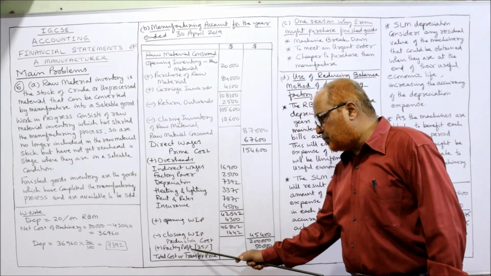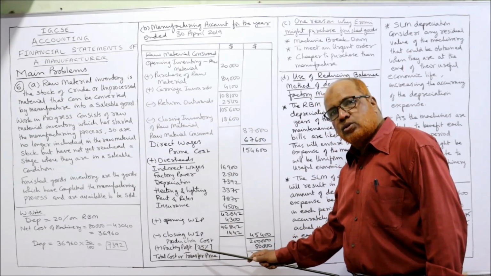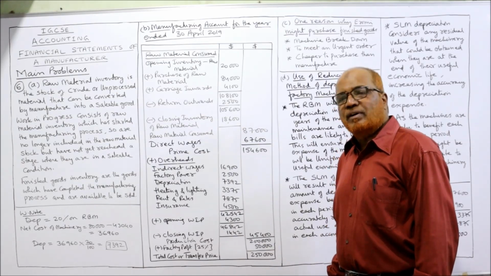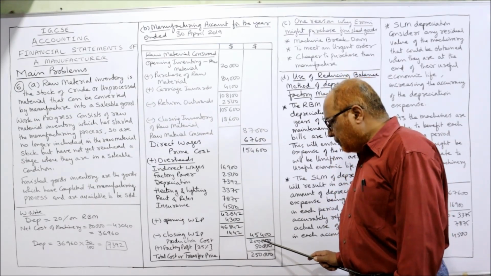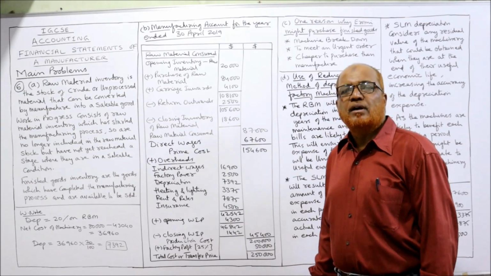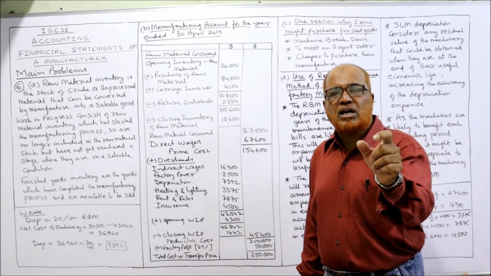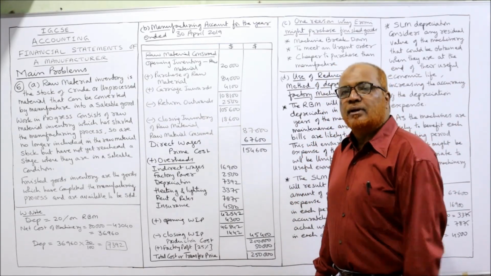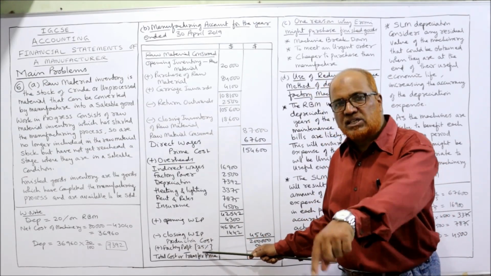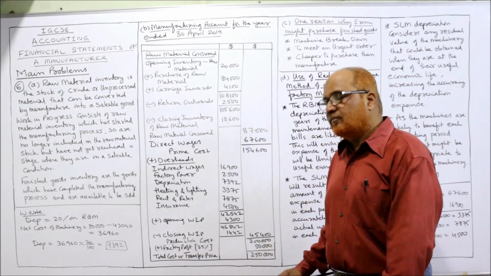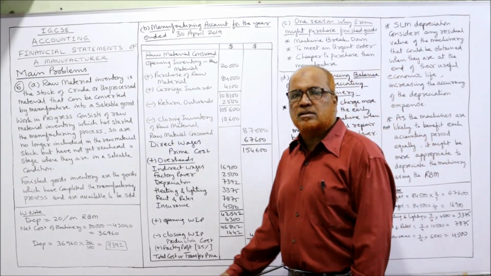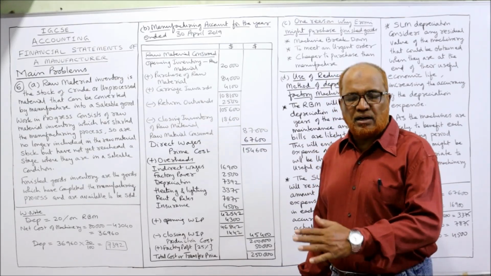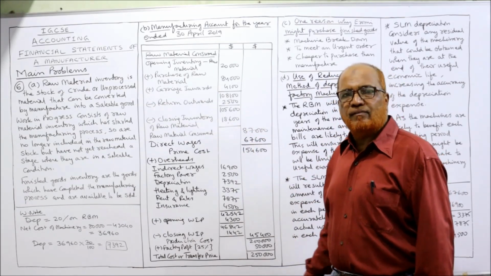So add factory profit. How much? 25%. So 25% of 2 lakh comes to 50,000. Now you add up 2 lakh plus 50,000, 2 lakh 50,000. This is the total cost of production to be transferred to income statement. That's it. So specifically given 25%, that's why we are adding. Otherwise, directly we would have taken 2 lakh rupees. That's it. So 2 parts we have completed: a part, differences between different inventories, and next one, manufacturing account.